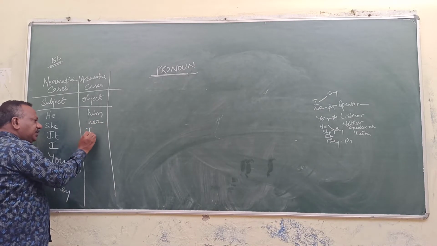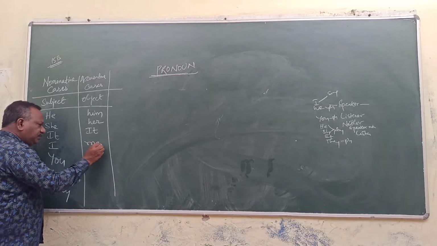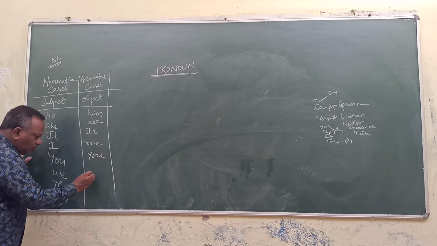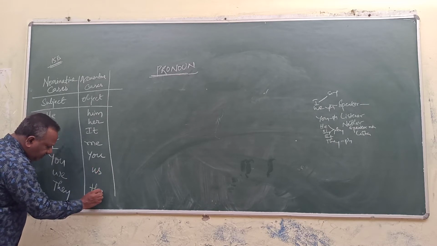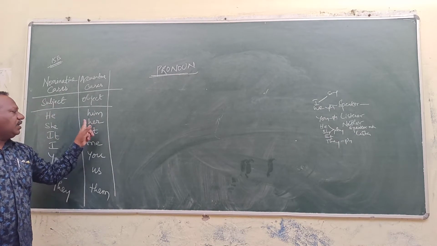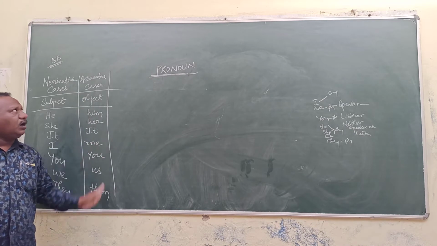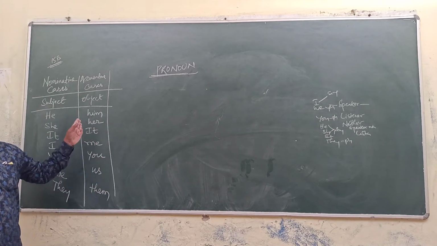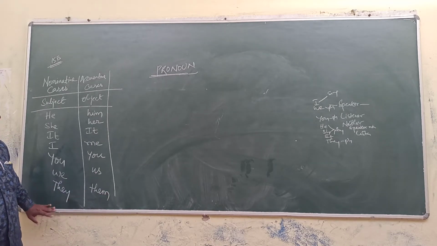It takes it. I takes me. You takes you. We takes us. They takes them. Whenever you come across him, her, it, me, you, us, them, they are called accusative case. They are used in object place. They are also pronouns.